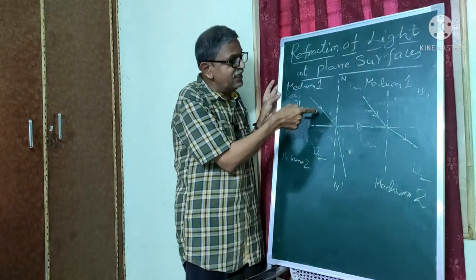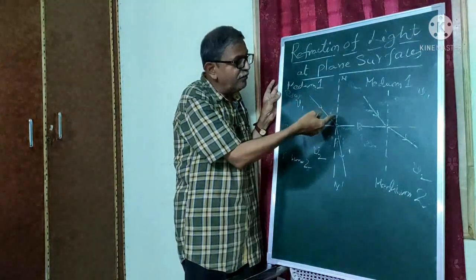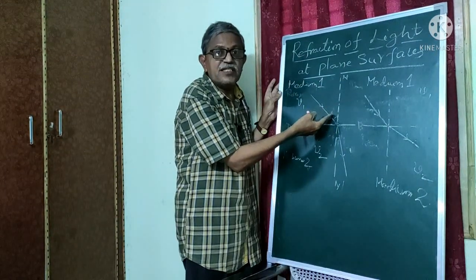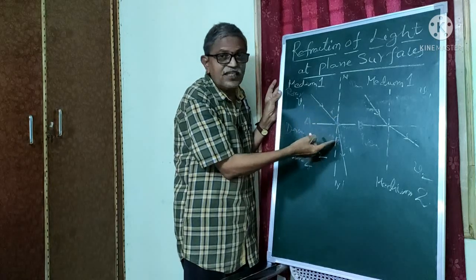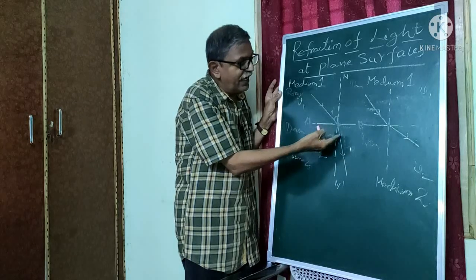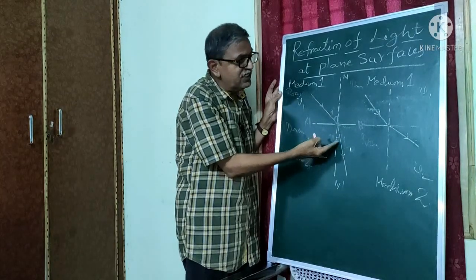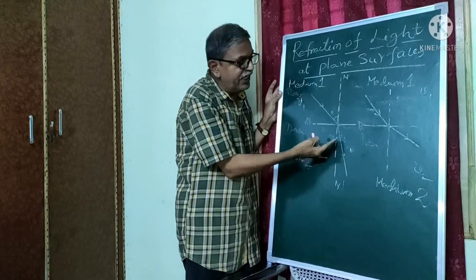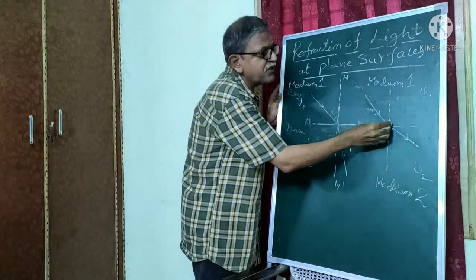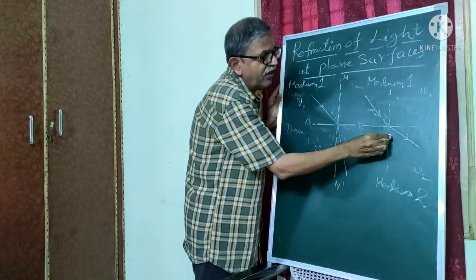The angle which the ray of incidence subtends with the normal is called the angle of incidence I. Next, the second one is the angle of refraction. The refracted ray subtends a certain angle with the normal. This is called the angle of refraction, denoted by R. Similarly, you can observe here angle of incidence I and angle of refraction R.